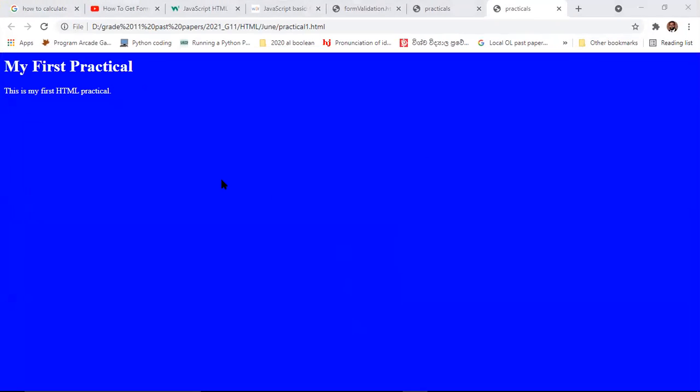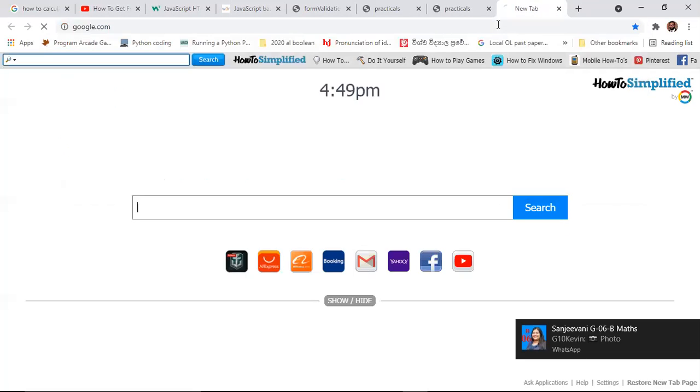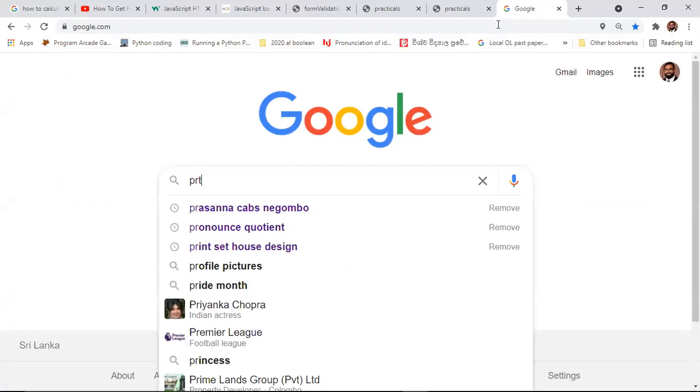Then you have to take the screenshot. On the keyboard, you are having a button, print screen, PRTSC. Okay, so I'll give here Google print screen.